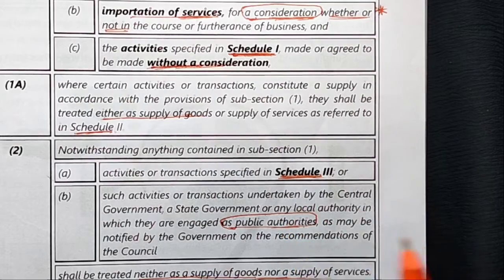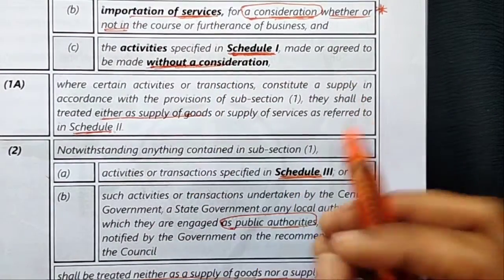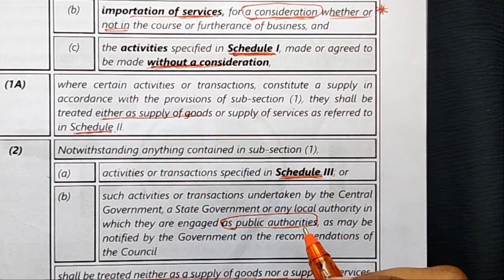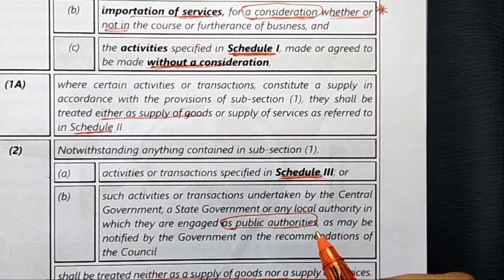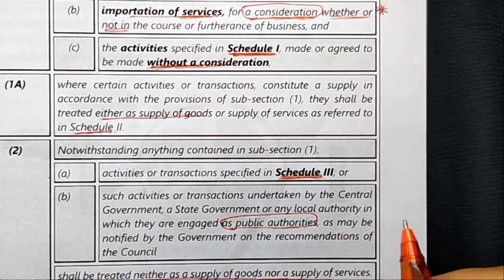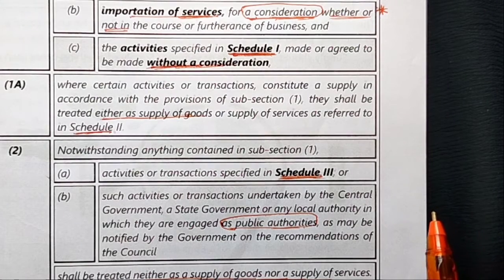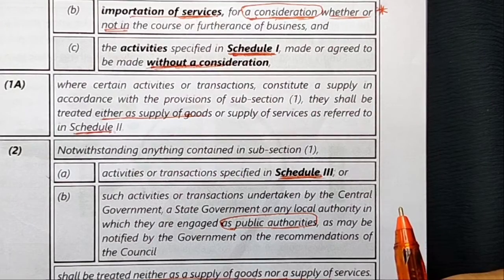Public authority means a body or institution established under the constitution. Such activities, by the notification of the government on the recommendation of the GST council, will be treated as neither supply of goods nor supply of services. That means it is out of the scope of supply.